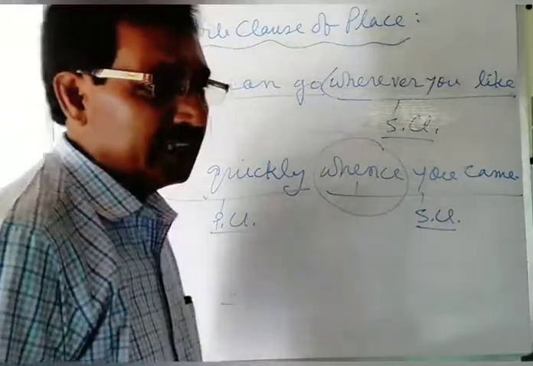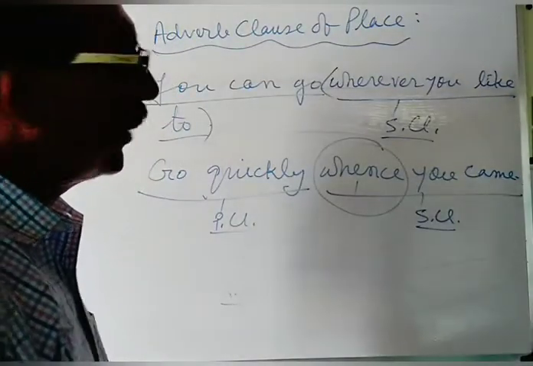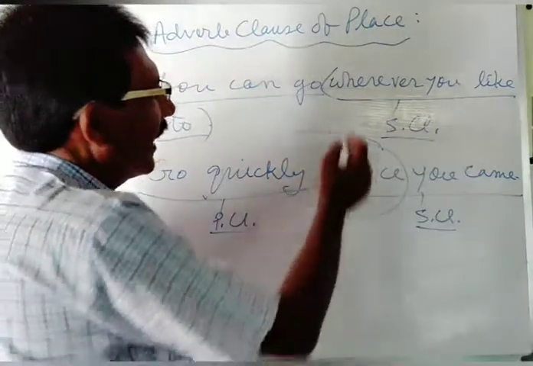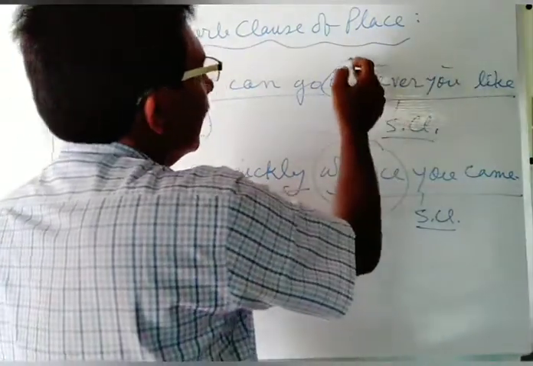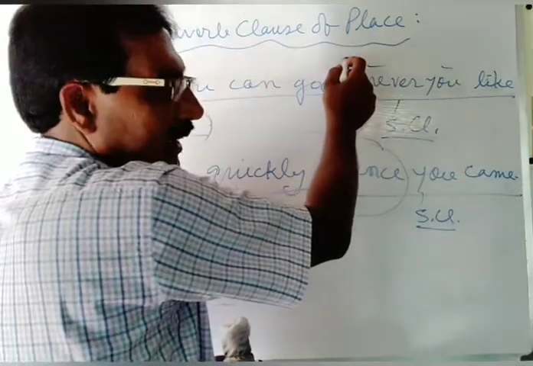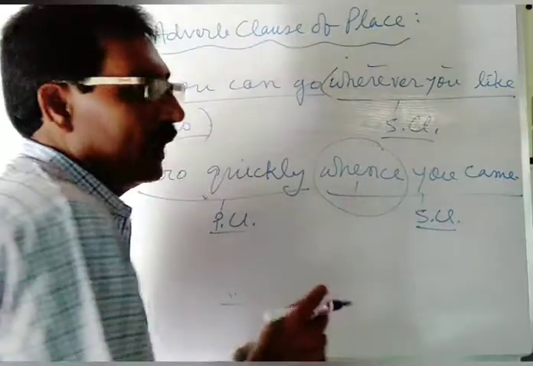In this way, you will have to use the adverb clause of place with such subordinating conjunctions, just as I have already shown you: where, wherever, whence, etc.